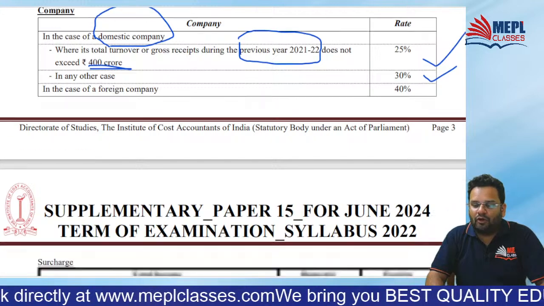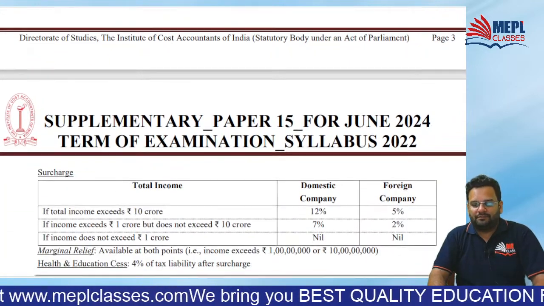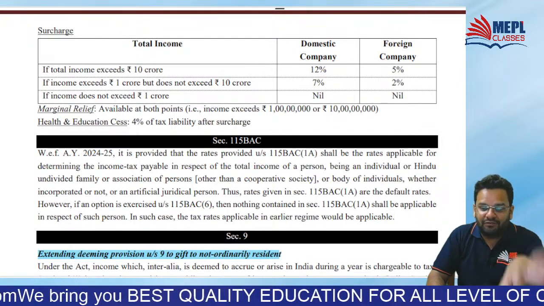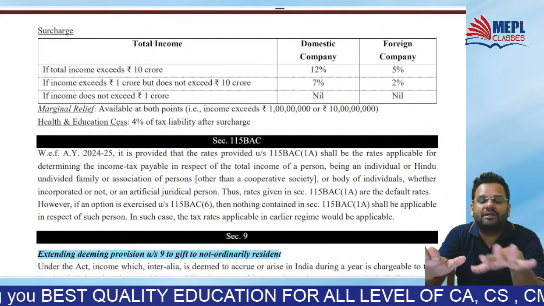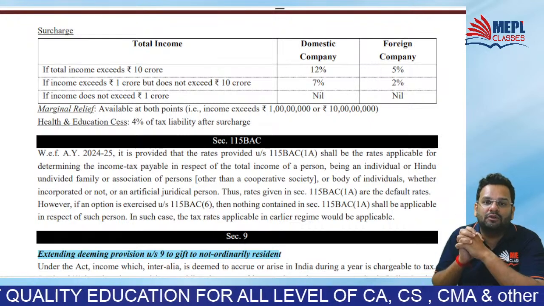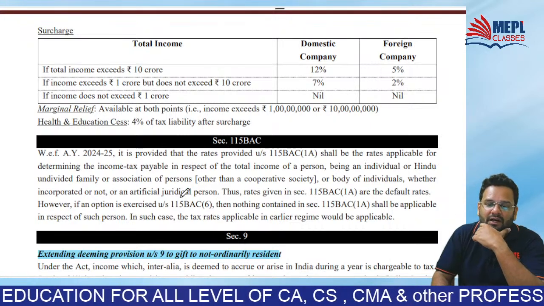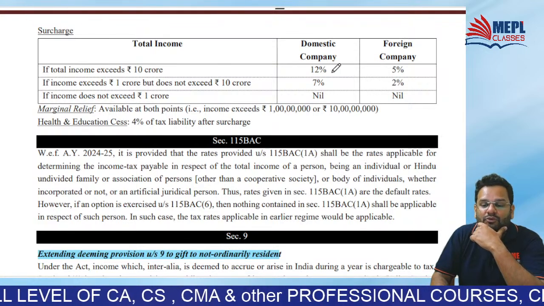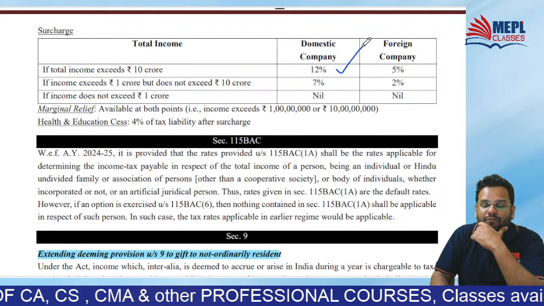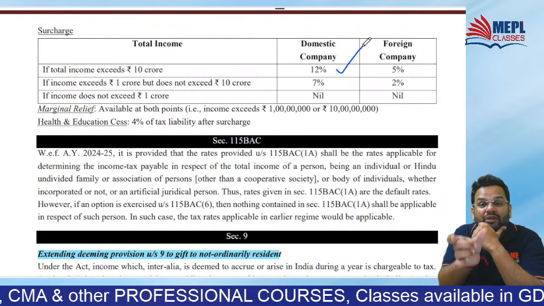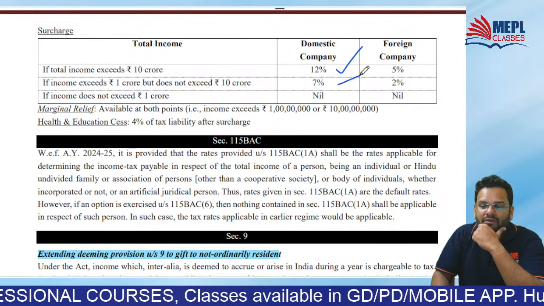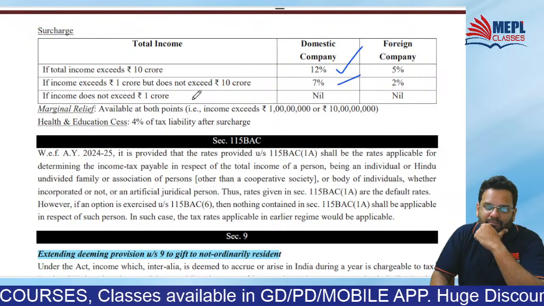In case of foreign company, 40%. And surcharge rates, actually no change here, but just for you to revise the taxation of companies. If total income exceeds 10 CR, as you know, 12%. But if total income is between 1 CR to 10 CR, then it is 7%.